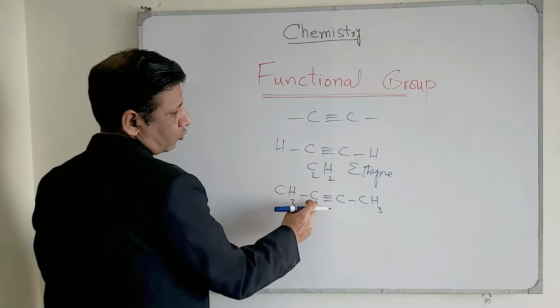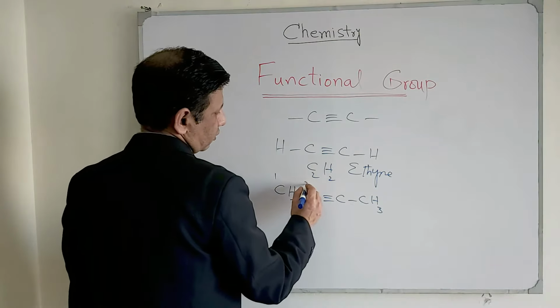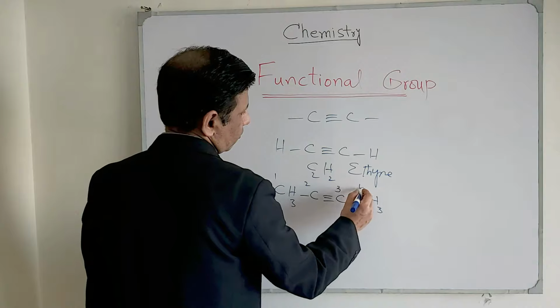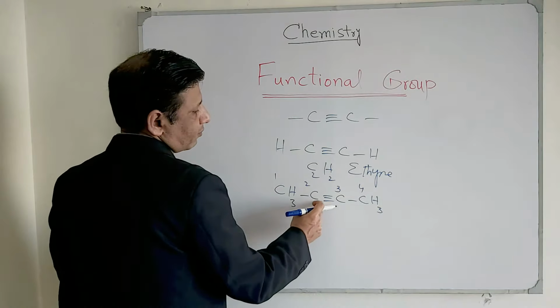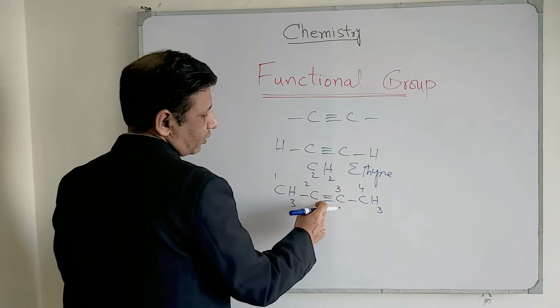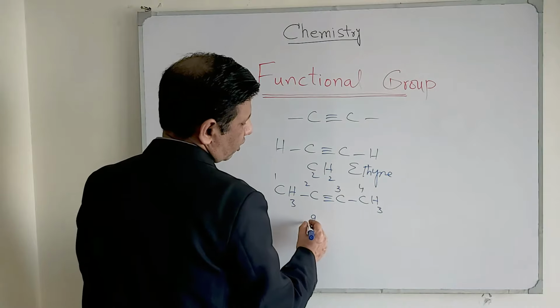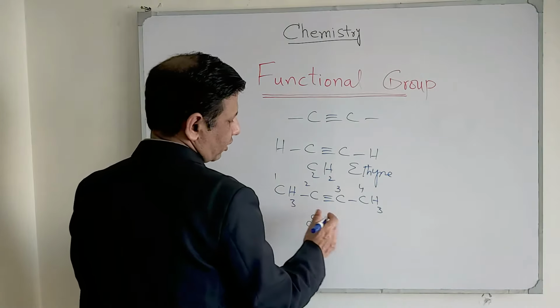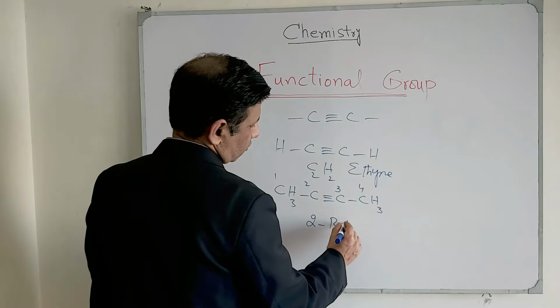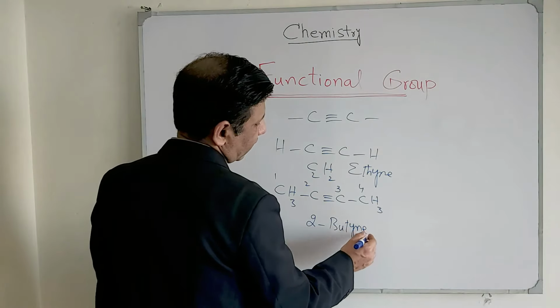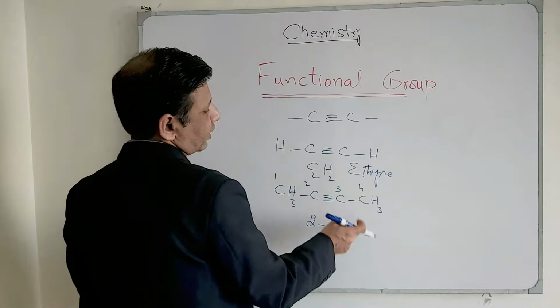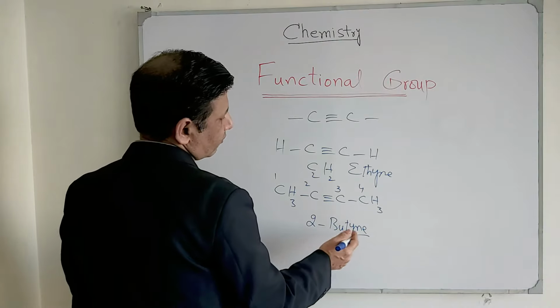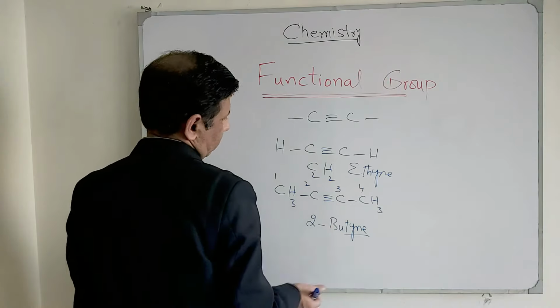Now 1, 2, 3, 4, simply name them. You can see between carbon number 2 and 3 there is a triple bond, so the low number 2 is assigned, and the parent chain length is buta, and yne. This shows you that it belongs to the alkyne family, so its name is 2-butyne, right?